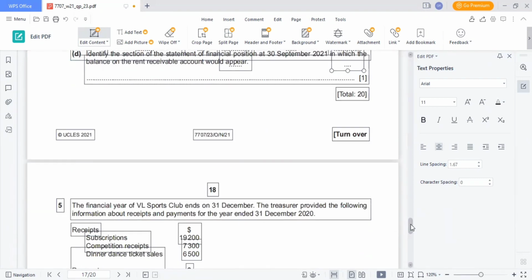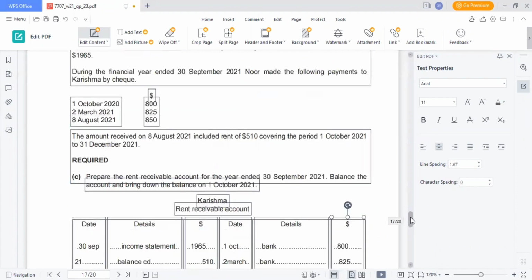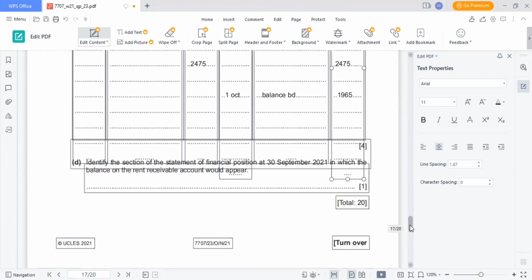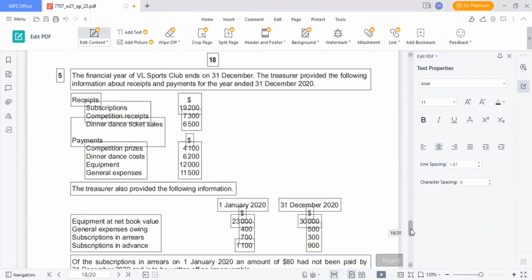Identify the section of the Statement of Financial Position at 30 September 2021 in which the balance on the rent receivable account would appear. As it is rent receivable, that is the amount received on 8 August 2021 included rent covering the period. That is prepaid rent received. That means it is a liability, so it will come under current liability. Then we have question 5.